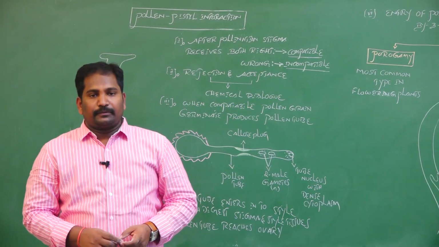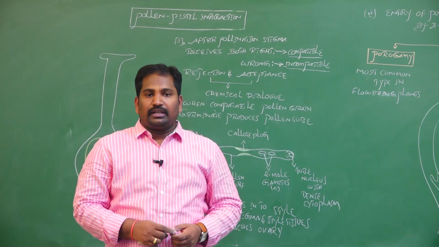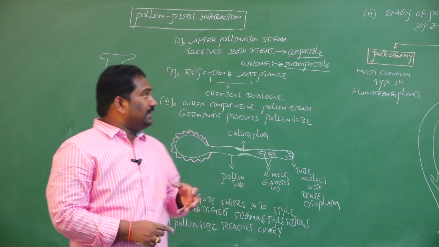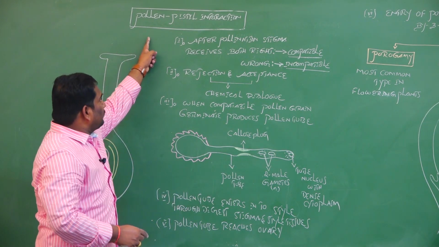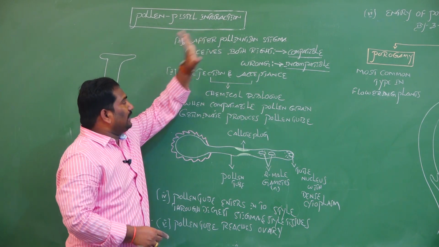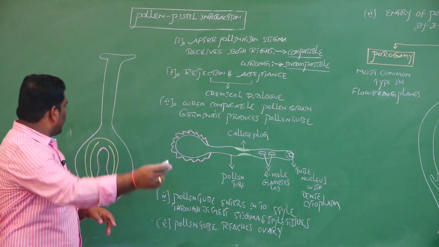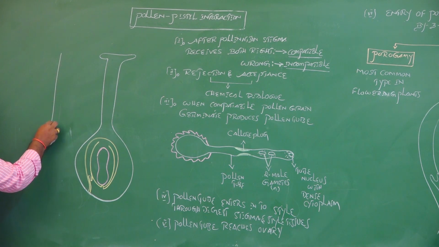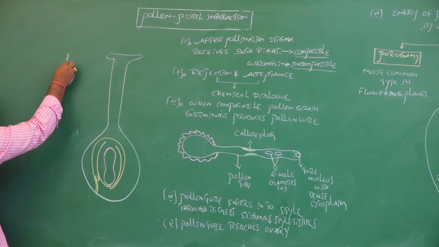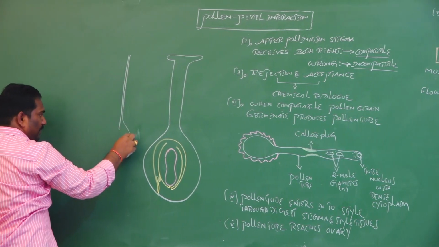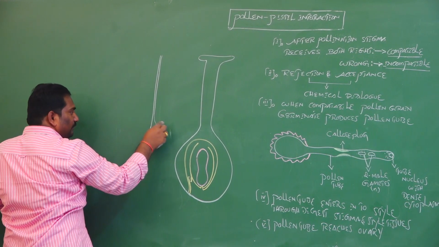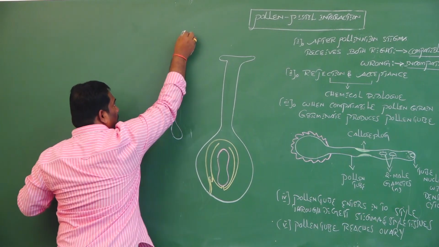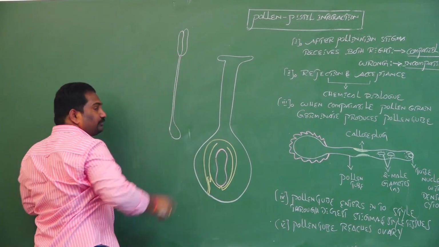Let's discuss what happens after pollination in flowering plants. One of the most important events is pollen-pistil interaction. Generally, this is one stamen. Each stamen has two major parts: the filament or stalk, and the fertile part called the anther.